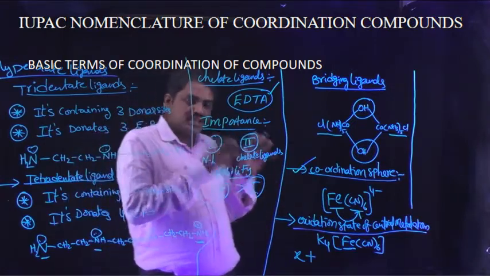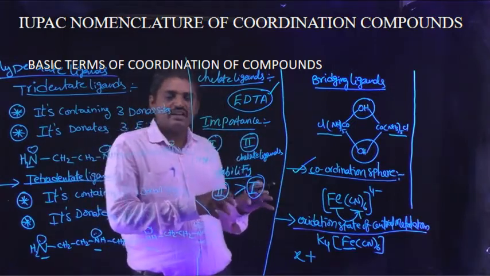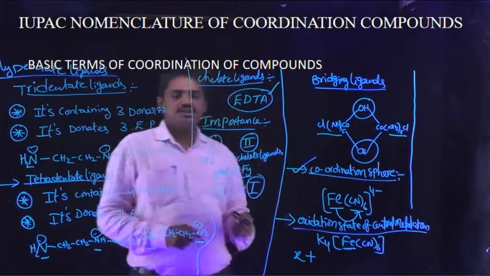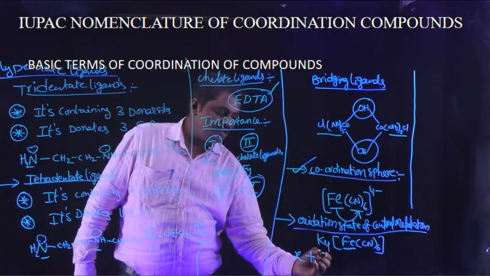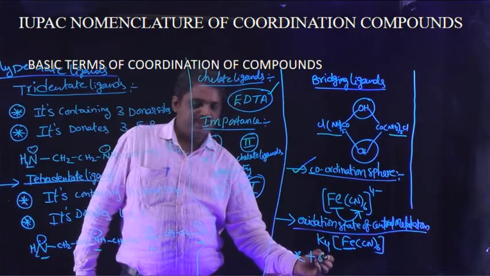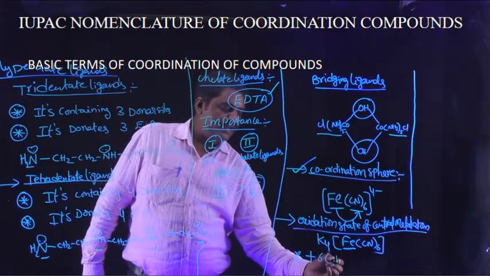These exhibit a -1 oxidation state. So X plus 6 into -1.